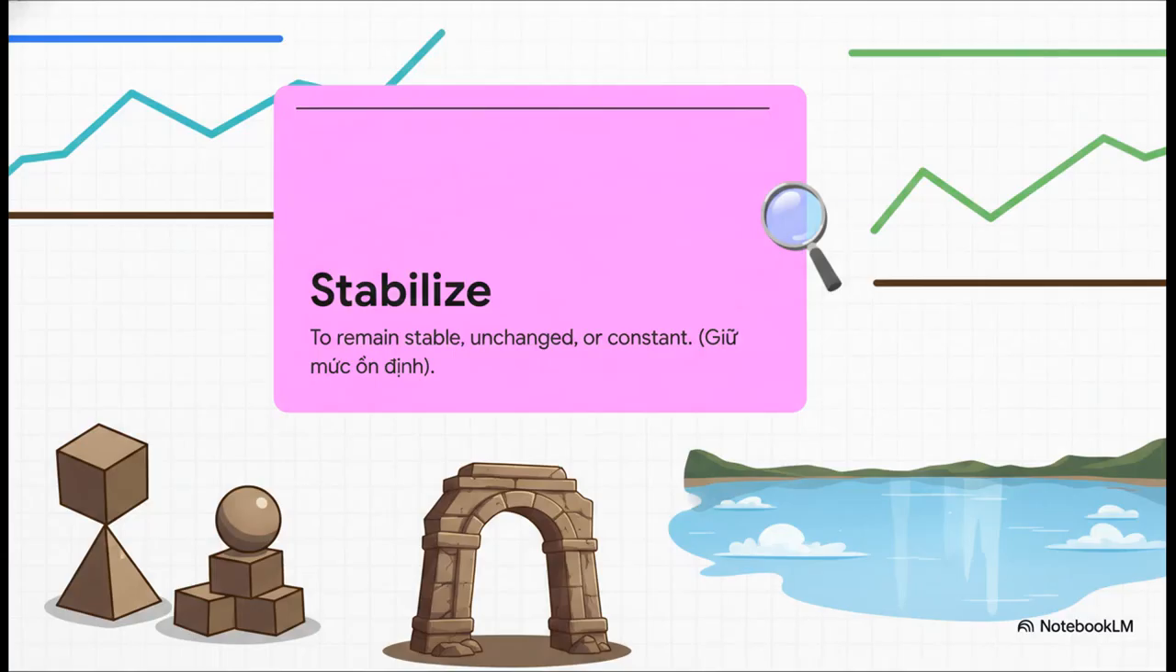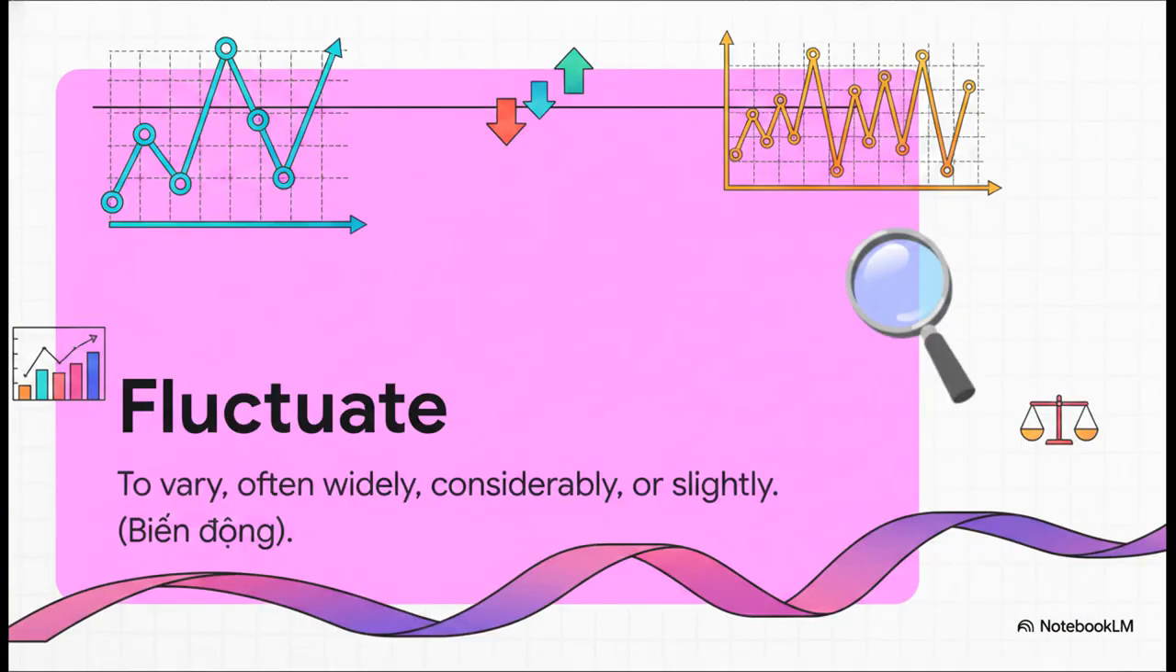First up is stabilize. This just means to stay the same or unchanged. In a sentence, you could say, the number remains stable. In Vietnamese, that's giữ mức ổn định. And our final word is fluctuate. Think of this like a number that goes up and down, but without a clear pattern. You might say, the price fluctuated slightly, which describes small, irregular changes. That would be biến động nhẹ.